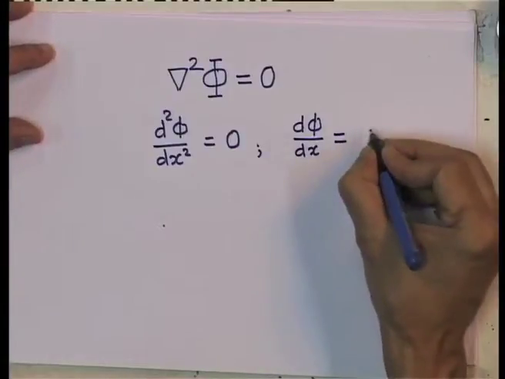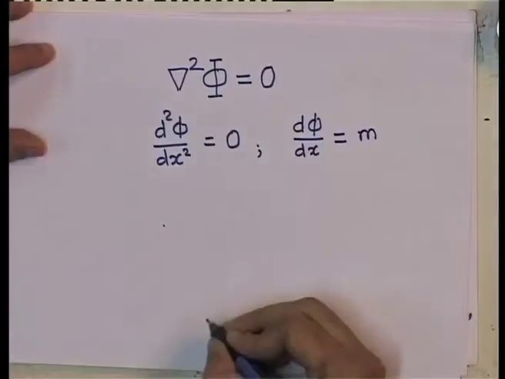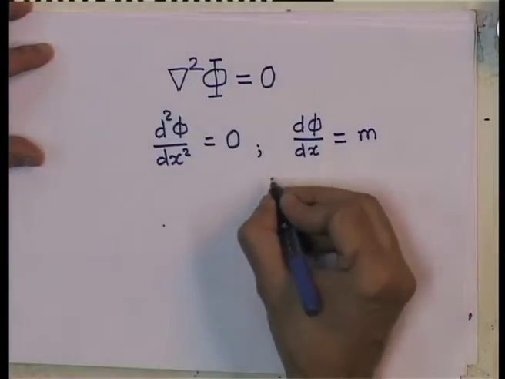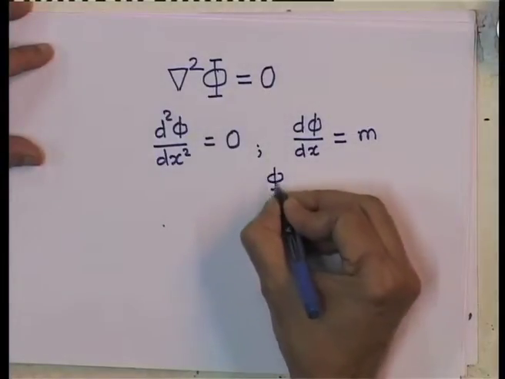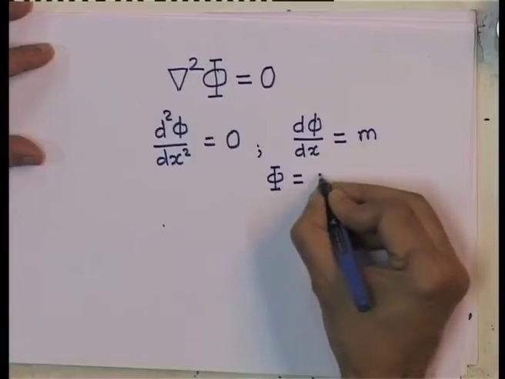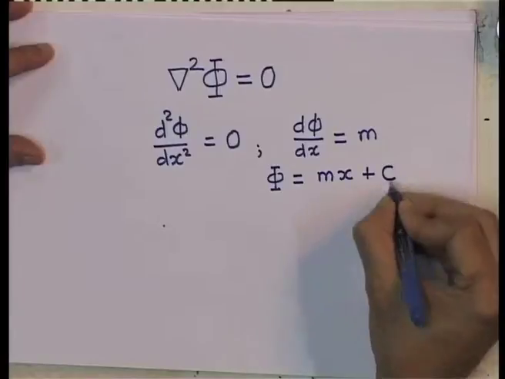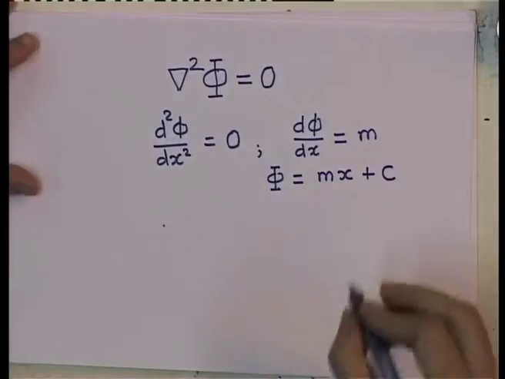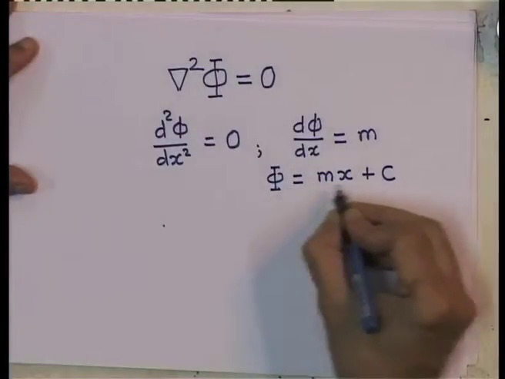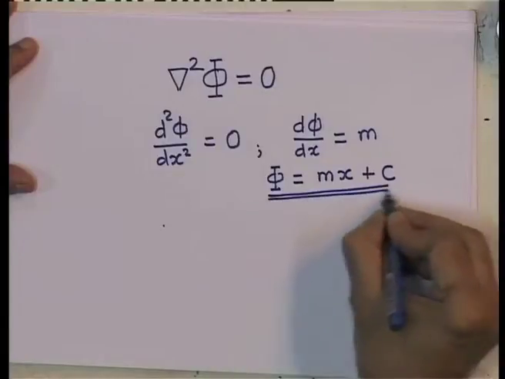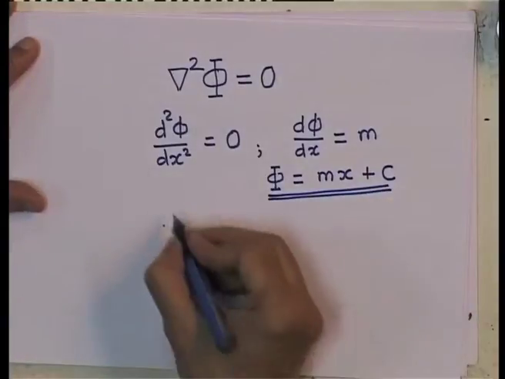Let us call it m, and phi itself is one more integration, which gives me m x plus a constant c. We all know that y equal to m x plus c is an equation of a straight line.